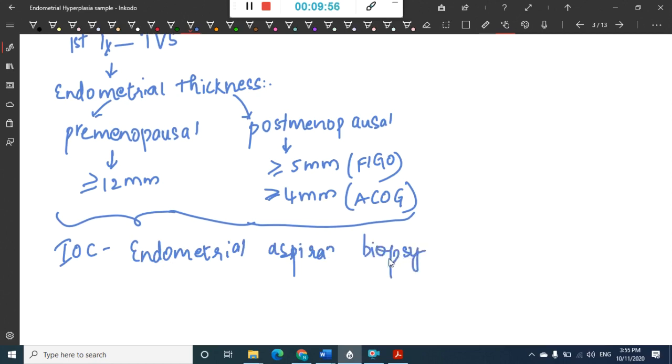Then how do you do this endometrial aspiration biopsy? It is an OPD procedure itself. You don't need to admit the patient.